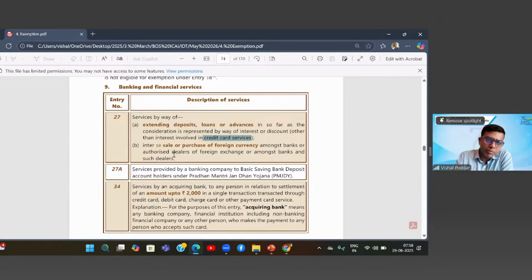Again, in 27B, the exchange of foreign currency will be exempt only when they do it between themselves. That is, one bank doing it with another bank, or one bank doing it with an authorized money changer, or one money changer doing it with another money changer. Only when they do it between themselves, that is what enjoys this exemption. If they do it with the customer or client, it is fully taxable.